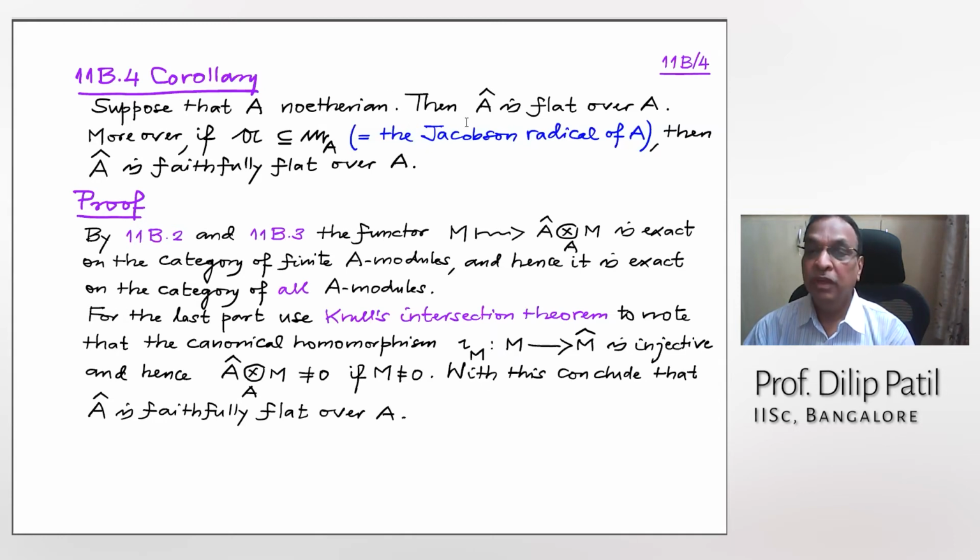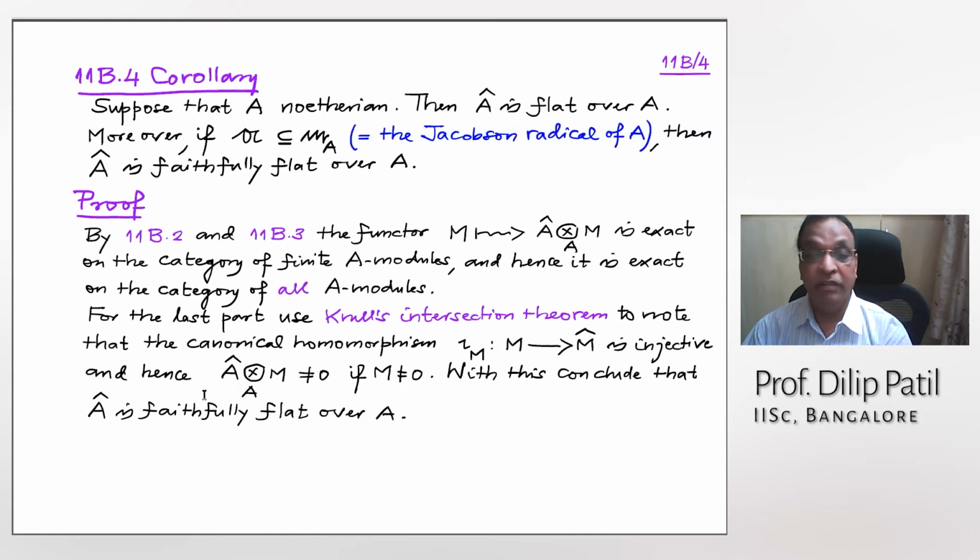Okay, so that proves this functor is exact on the category of A modules. That precisely means this A cap is a flat module. For the next assumption, here we have an extra assumption that A is contained in the Jacobson radical. So for the last part, we will need Krull's intersection theorem, which we do have because A is contained in the Jacobson radical. Therefore, the intersection of A^n is 0. And in this case, you note that M to M cap is injective because it's Hausdorff.